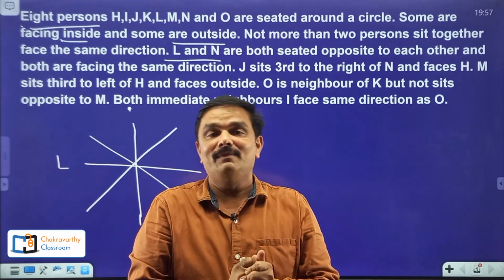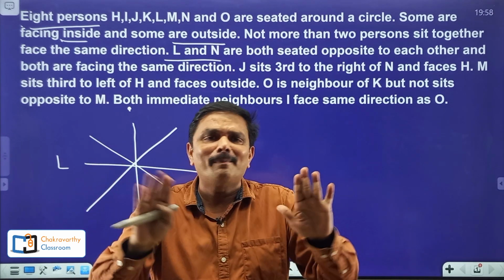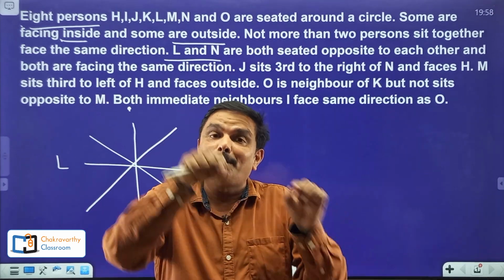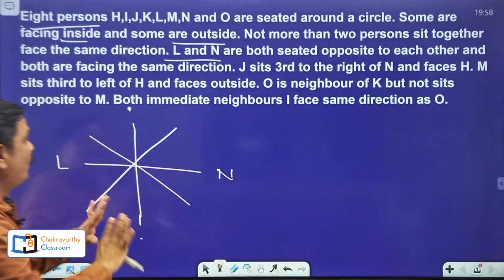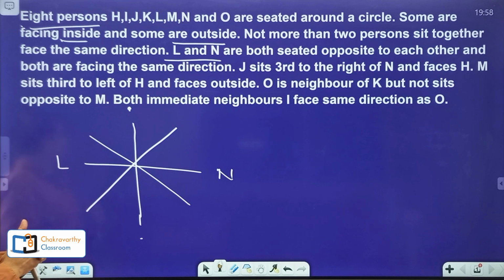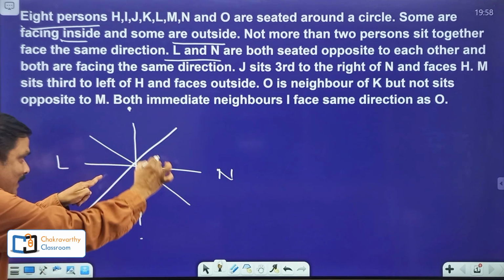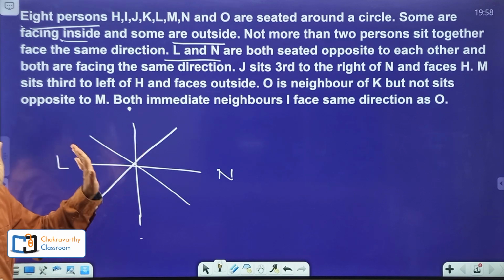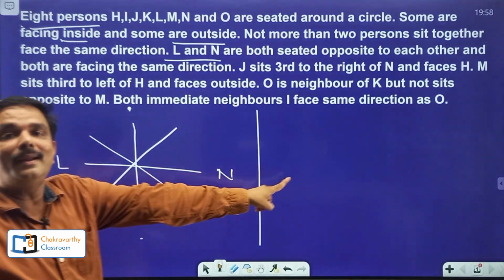I told you in previous sessions also, going for the second possibility is not a bad thing. Initially, you need to practice the questions that way. Or, if you want to finish the question with one possibility, you can take outside persons as one possibility, inside also you can take. If you get any confusion, it is better to take the second possibility also.